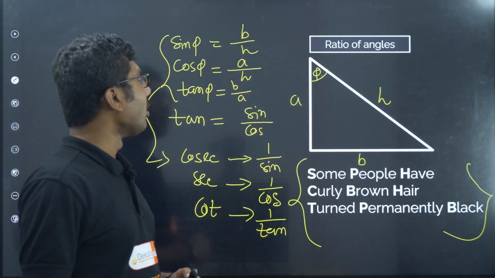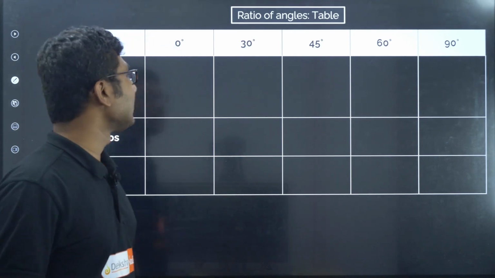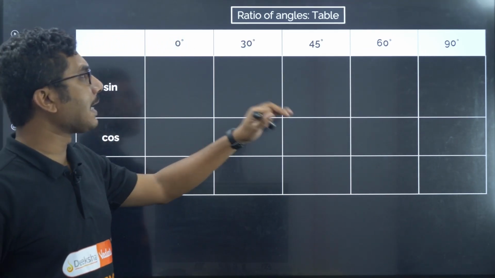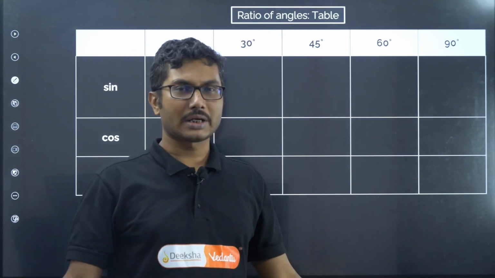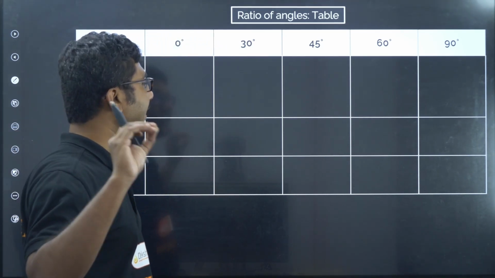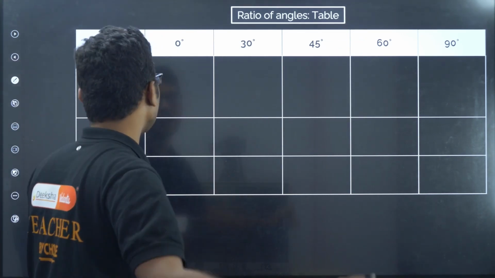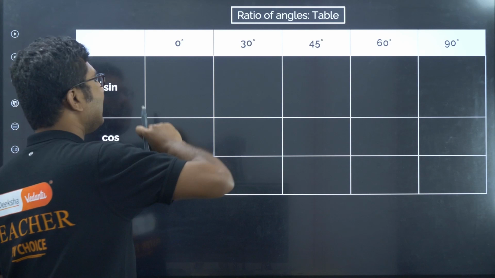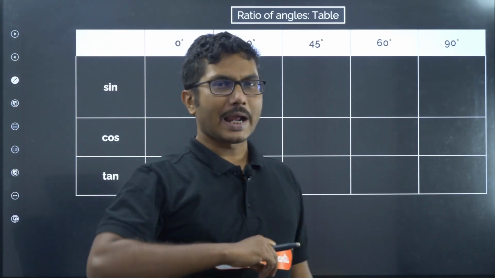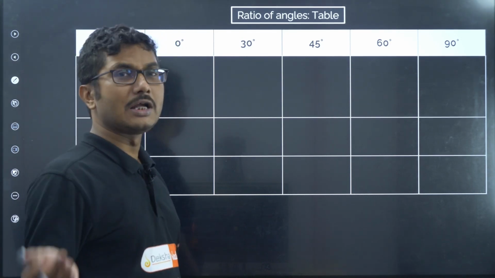Okay, let's move on and let's see the values for these ratios for some common angles. These are the very common angles mostly used in most of the calculations in our day-to-day life. For any calculation, any numerical that you are solving, these angles are the most common. Now how can we find or remember the values? Either you can remember all the values, you write, you practice, you remember, that is fine, but if you don't remember, then how can you recall them?